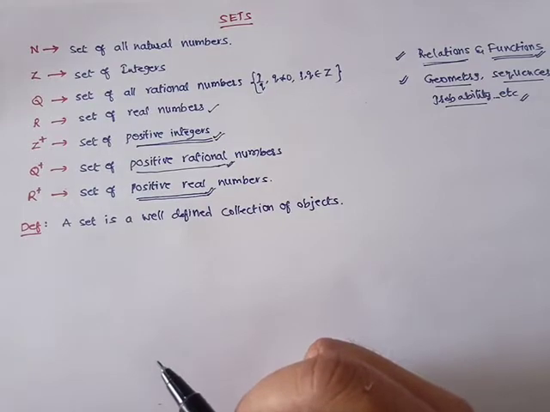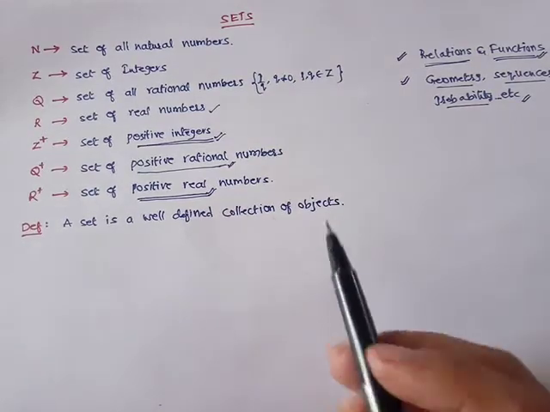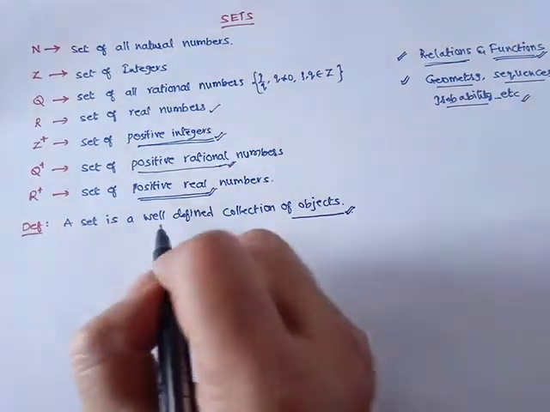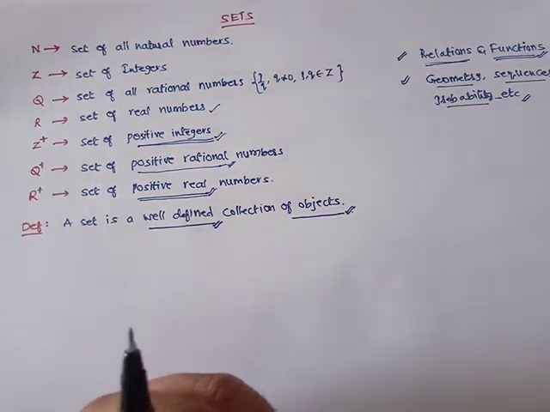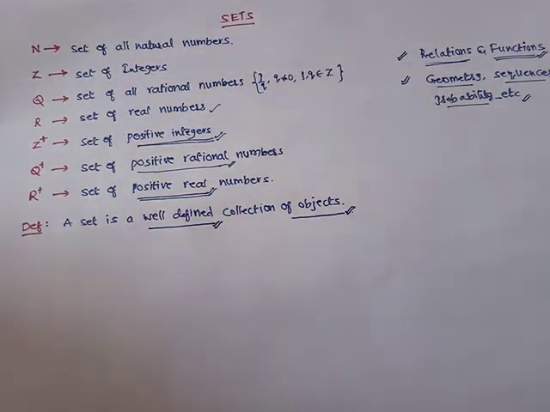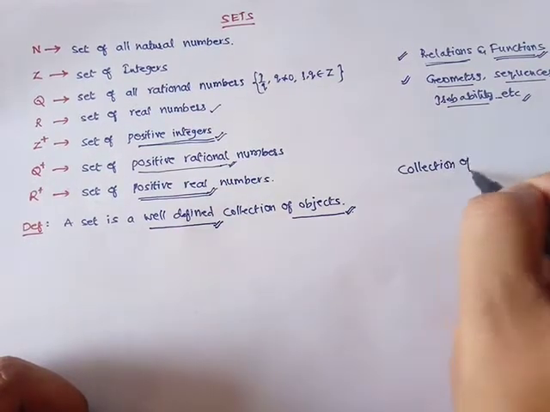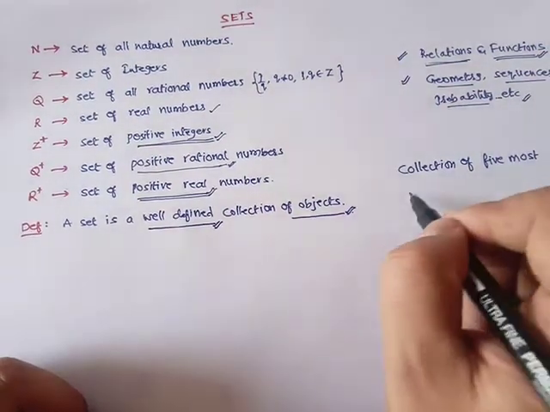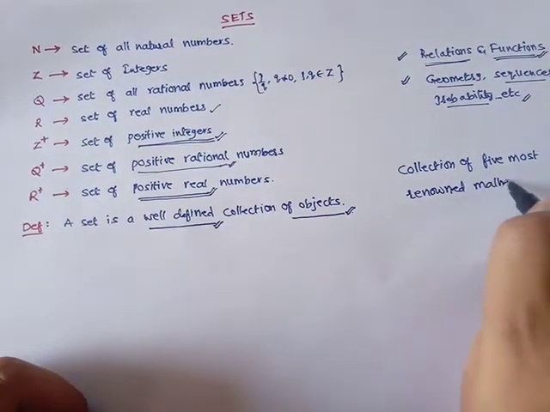Coming to the definition of sets: a set is a well-defined collection of objects. So what are the objects we are going to choose for that particular set? Those objects should be well defined. They should have some sense to talk about. If you take an example like the collection of 5 most renowned mathematicians of the world,